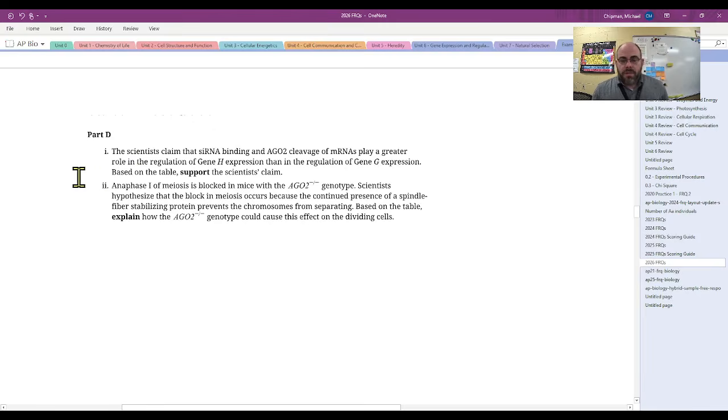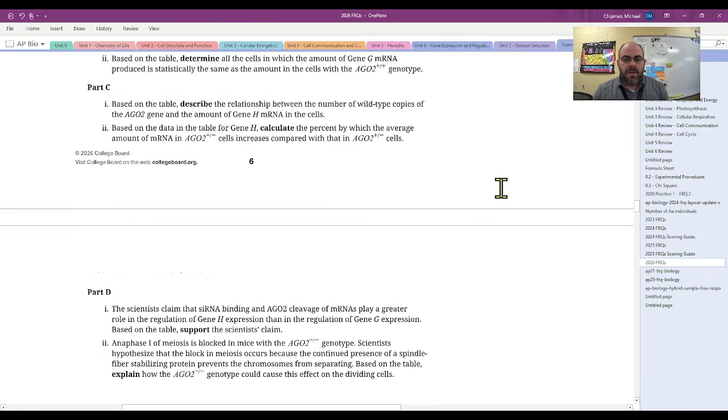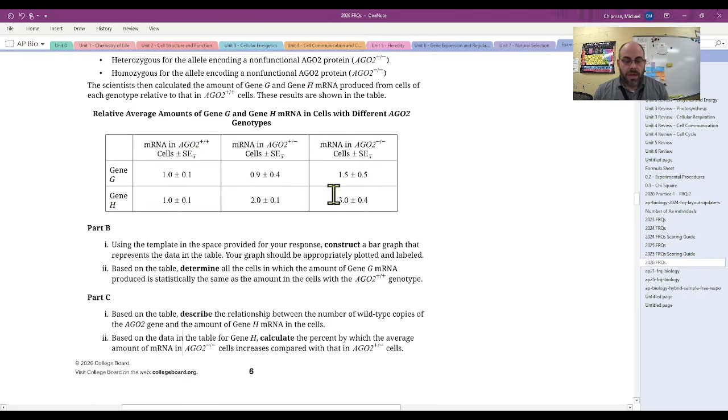But gene expression is 2 steps, right? Transcription and translation. And so what we see here in gene H is we have a buildup of mRNA, right? A tremendous amount of mRNA is building up. This is literally 3 times the amount as when you have this protein that's absent, right?